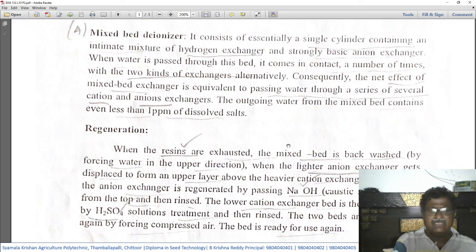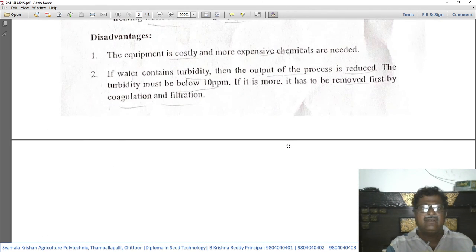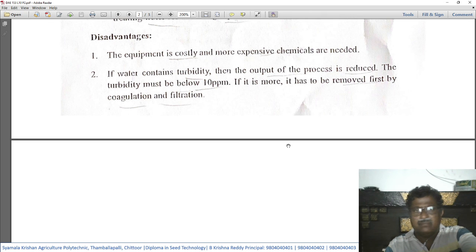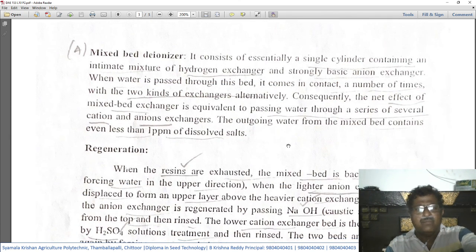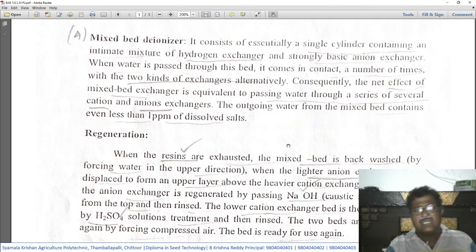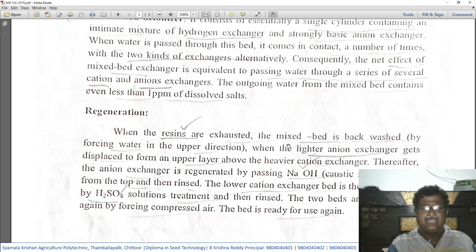This method is very refined and the water will contain only 1 ppm of residual hardness, compared to the previous method where the residue will be around 10 ppm. So compared to 10 ppm, only 1 ppm of dissolved salts, or residual hardness, will be present.